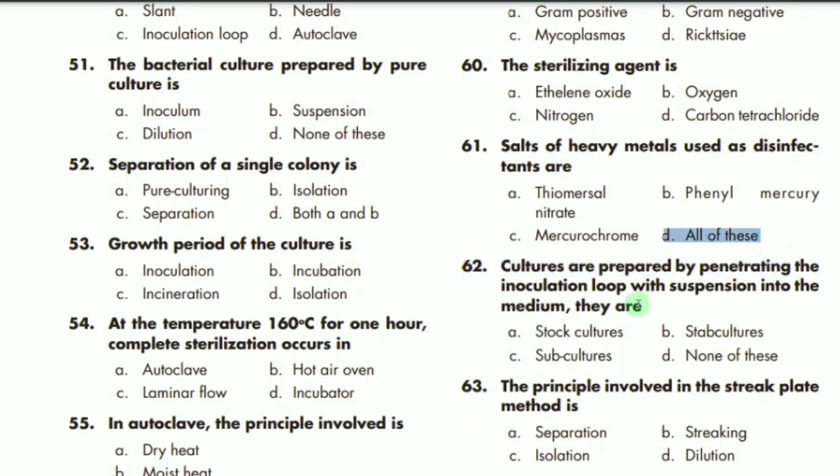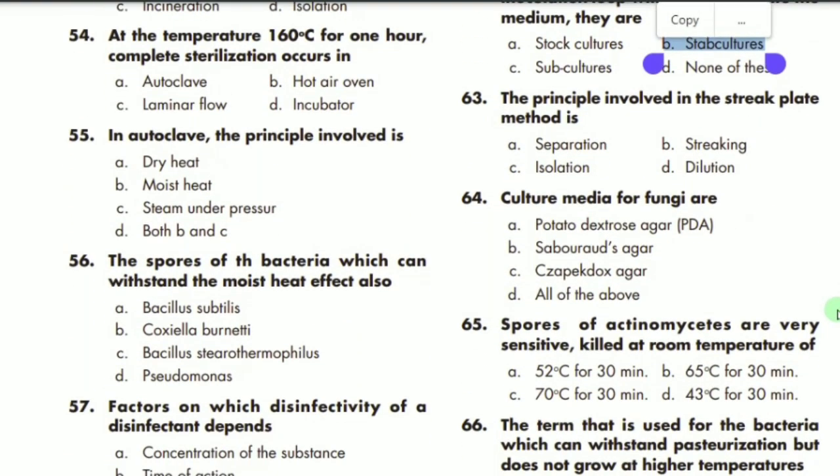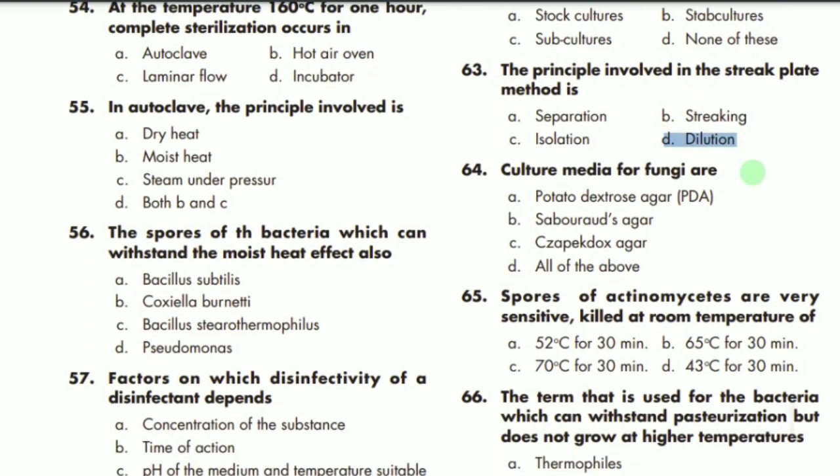MCQ 62 says: cultures prepared by penetrating the inoculation loop with suspension into the medium are mostly stab cultures. B is the correct option. MCQ 63 says: the principle of the streaking method involved is dilution. D is the correct option.